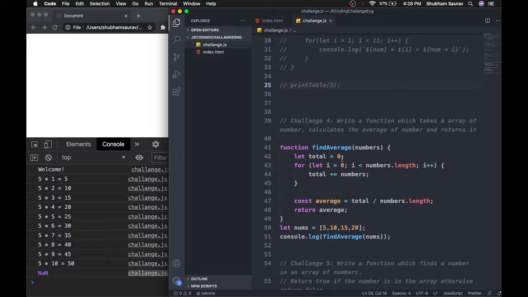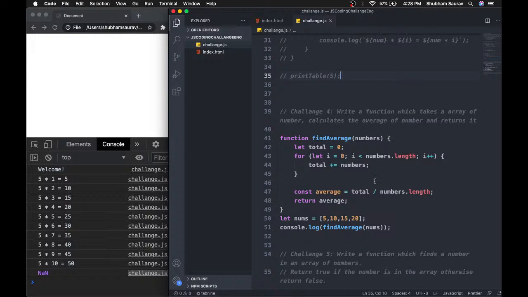Let total is equal to 0, obviously, great. Const average is equal to... can any of you tell me what is the error here? Can any one of you tell me what is the error here? I mean, it's pretty basic mistake. It's a very basic mistake, and I'm sure you have caught it. So just let me know what is the error.